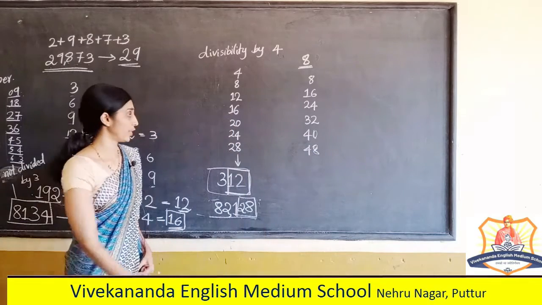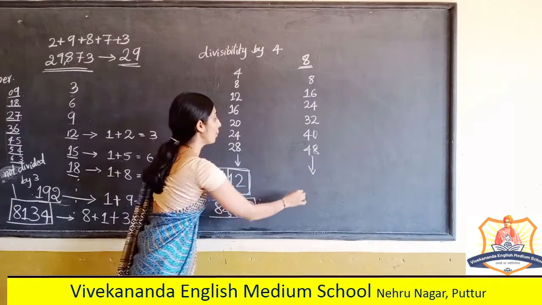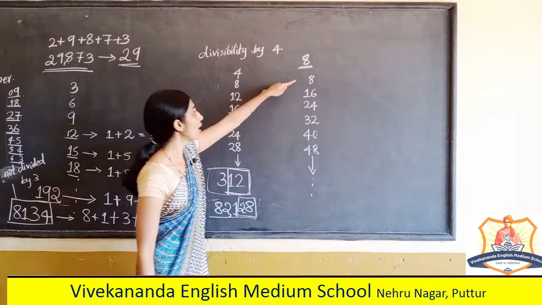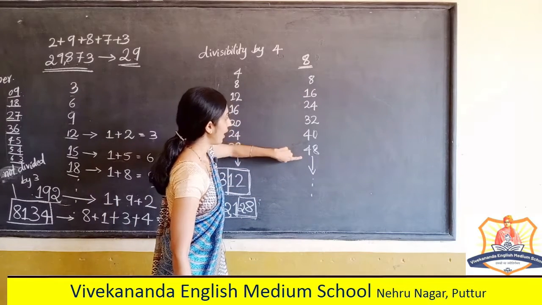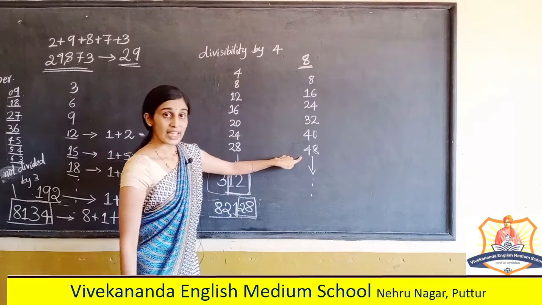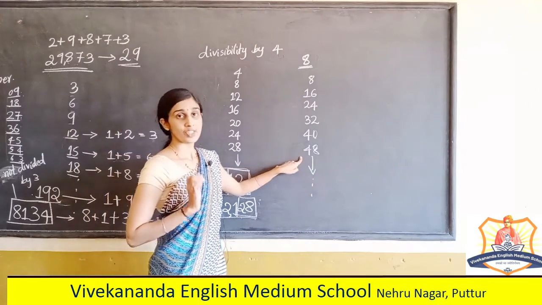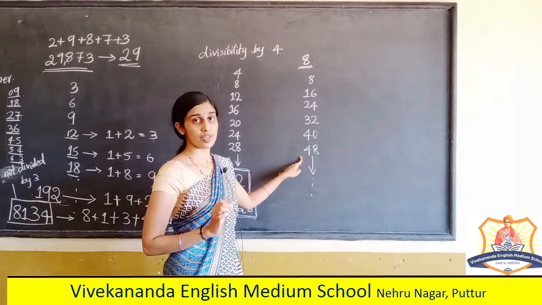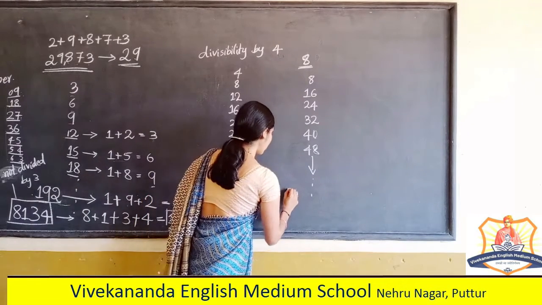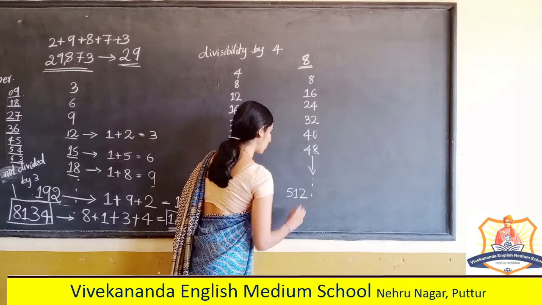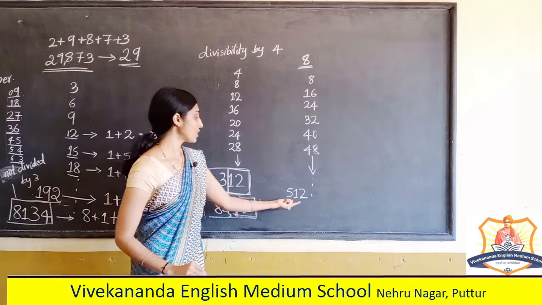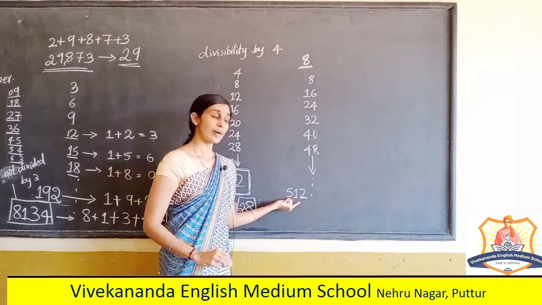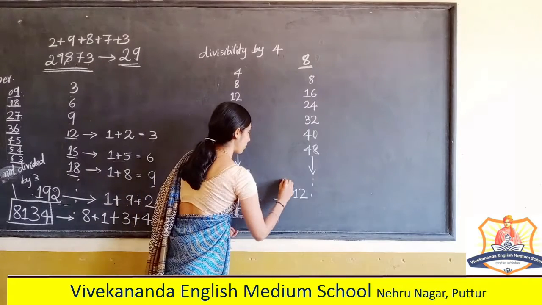Like this it continues. These are the multiples of 8. Am I right? These are the multiples of 8. For a number up to 3 digits, we should check by the actual division method itself. For example, 512: if the number is like this, how can I check whether it is divisible by 8 or not? It is by the actual division method itself.